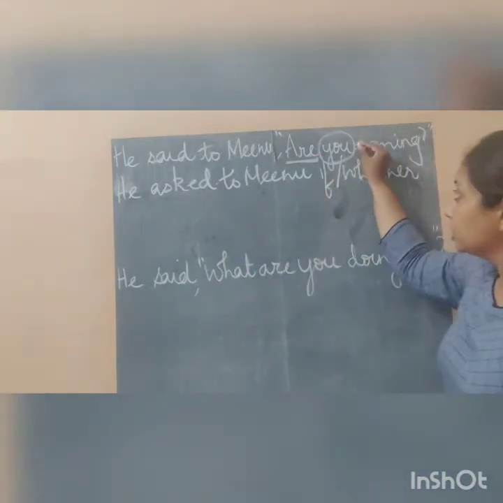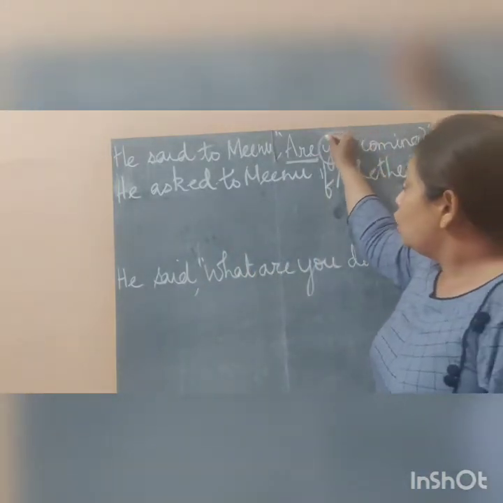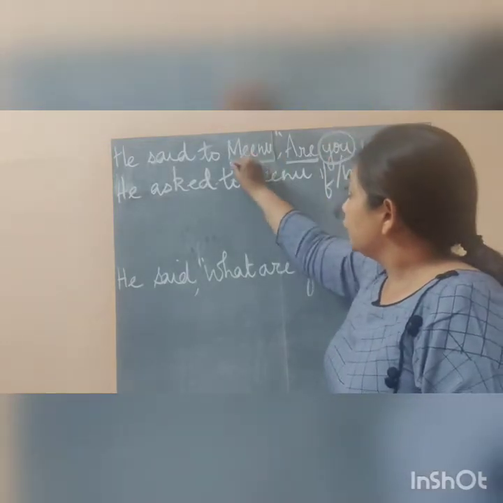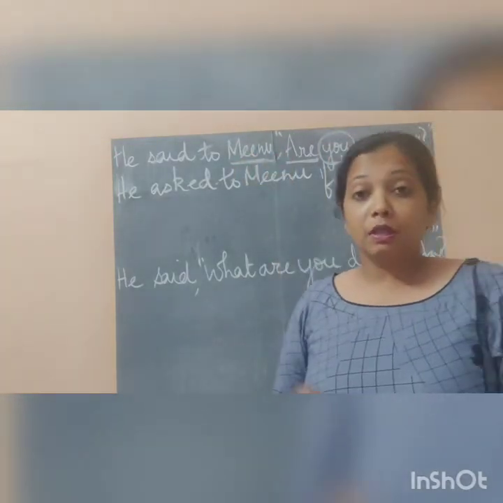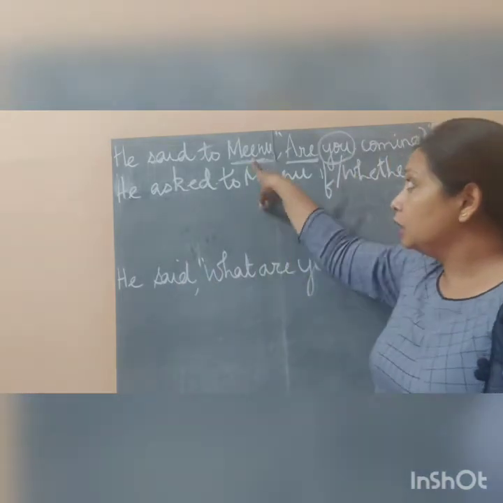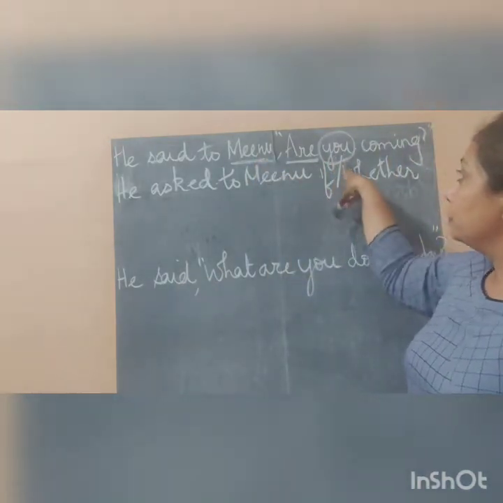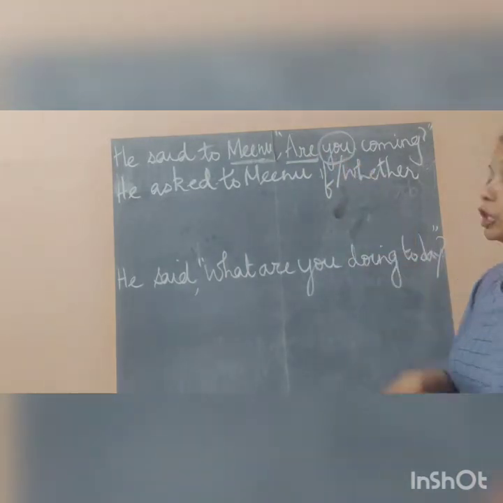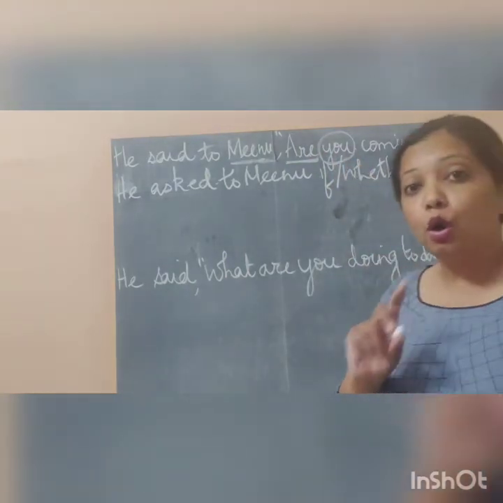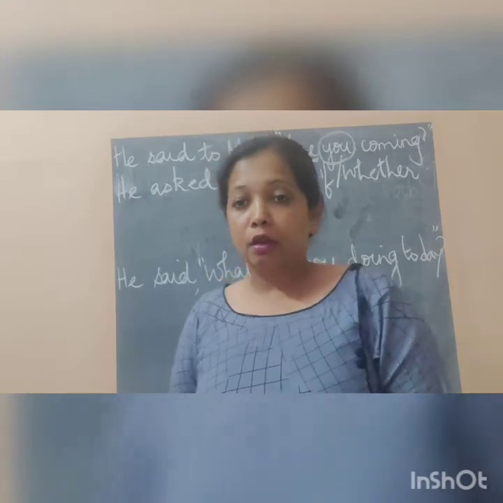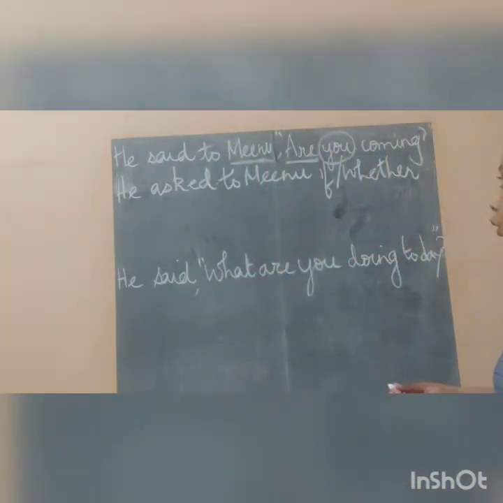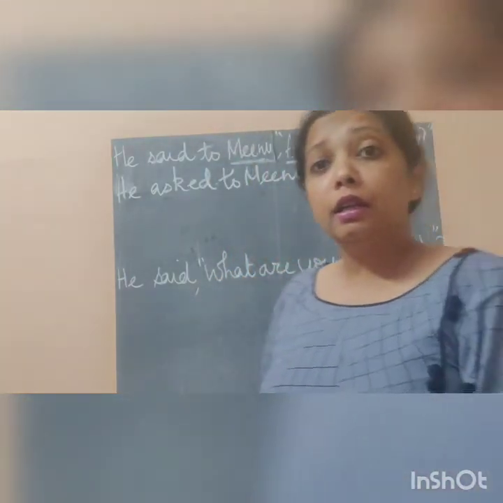Now here is the subject, we will change it to object. What is the object here in the sentence? Here Meenu is the object. So what will we be putting? You will change according to the object. That means she.